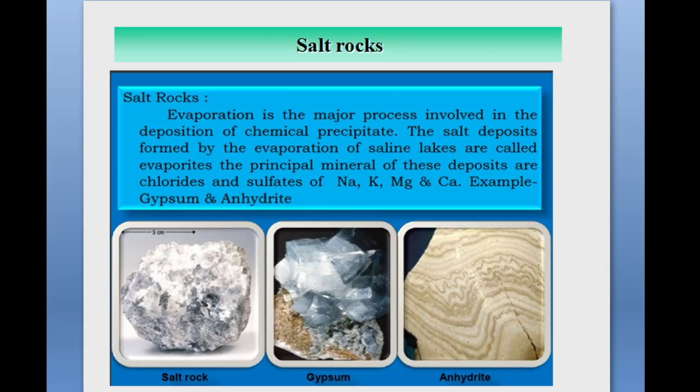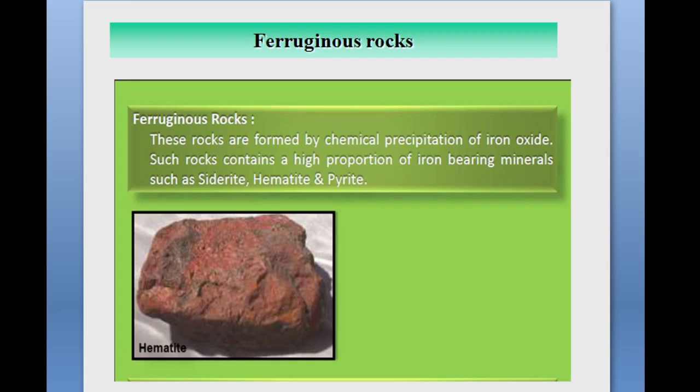Next is the ferruginous rock. This group includes the rocks which are formed by the chemical precipitation of iron oxide. So we have seen the carbonate rocks, formed by the chemical precipitation of calcium carbonate. Next we saw the rock salt, formed by the evaporation of saline lakes.